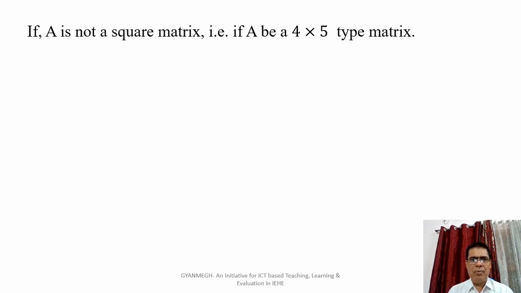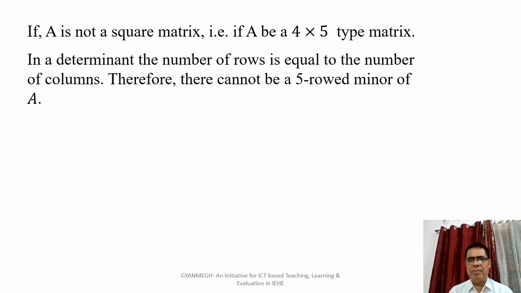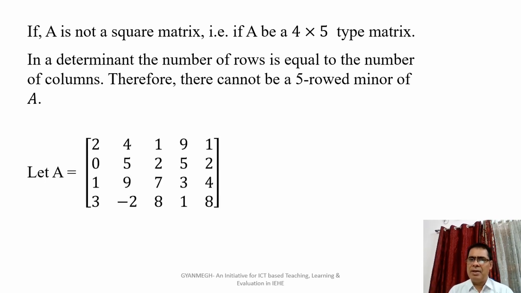Now we consider the example when the matrix A is not a square matrix. Let A be a matrix of type 4 cross 5. Then it is not possible to find a 5-row minor of the matrix A. Here the given matrix A is 2 4 1 9 1, 0 5 2 5 2, 1 9 7 3 4, 3 minus 2 8 1 8, which is of type 4 cross 5.